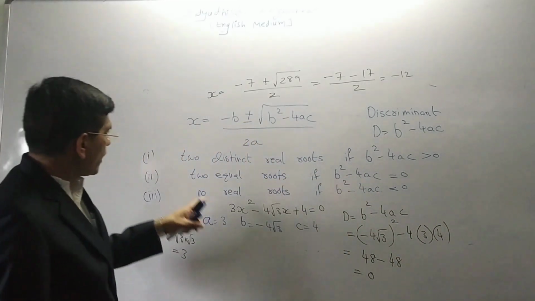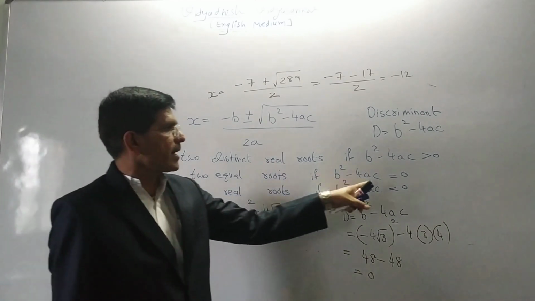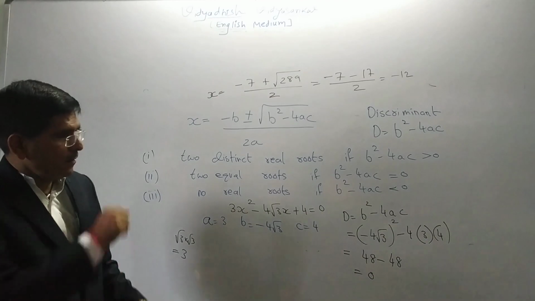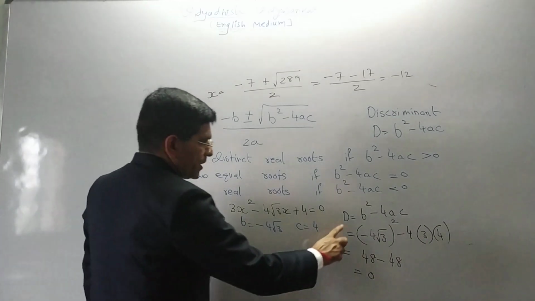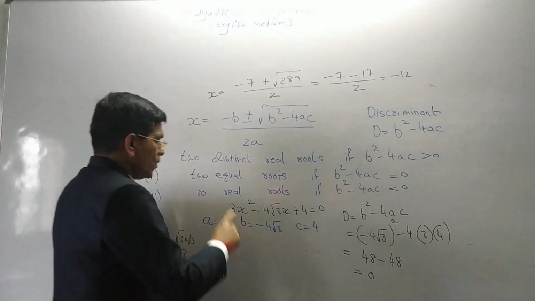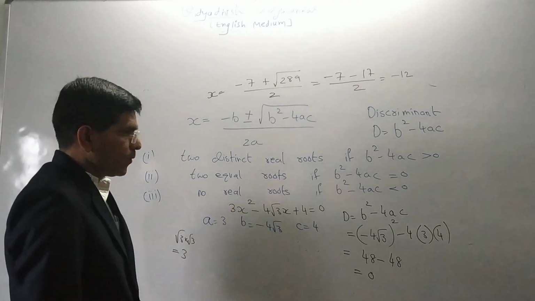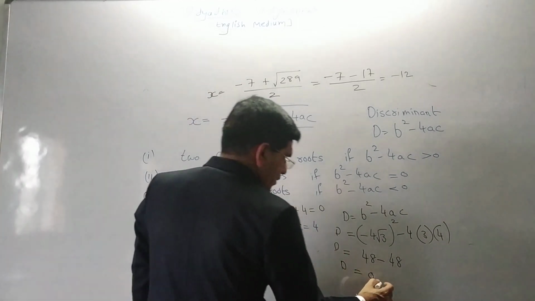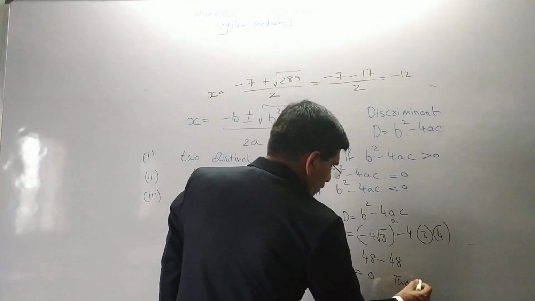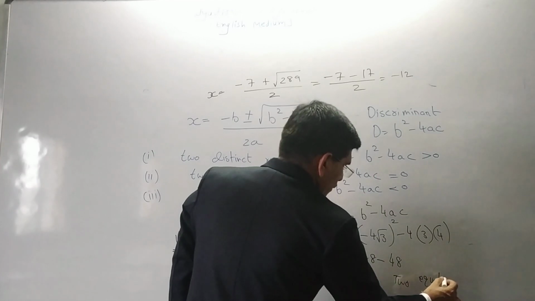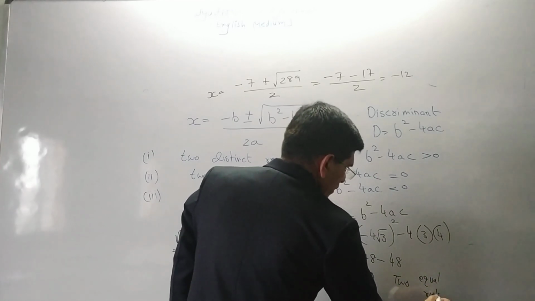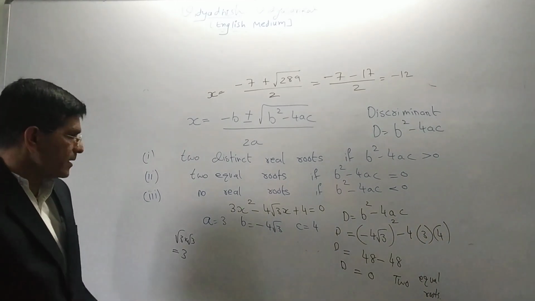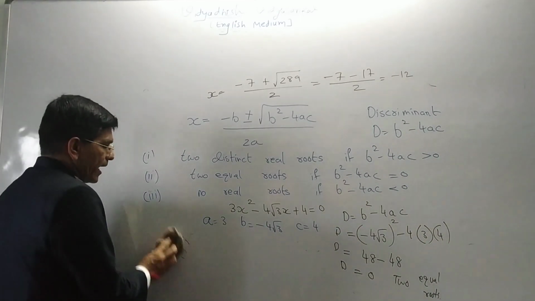It means we are now doing two equal roots: if b square minus 4ac is equal to 0, what do we have to say? Two equal roots. So my answer is two equal roots. Now for two equal roots, we have to find them. So what is the basic? Again I explain every time, it should be asked in the exam.